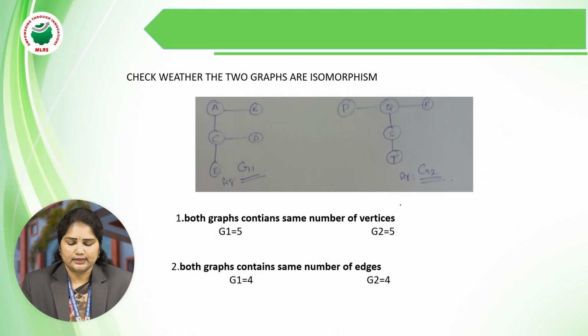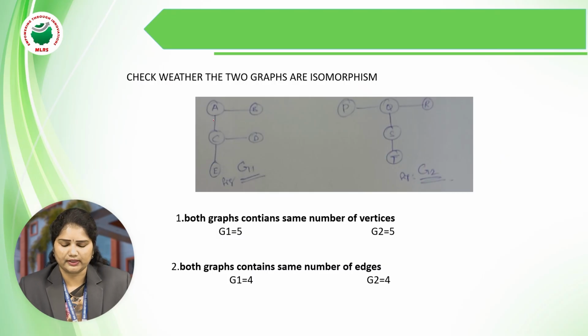Here, in this example we are taking graph 1 and graph 2. In graph 1 we have vertices A, B, C, D and E. In graph 2 we have taken vertices P, Q, R, S and T. The connection between two vertices is called an edge. Here we will check the first condition: both graphs contain the same number of vertices.